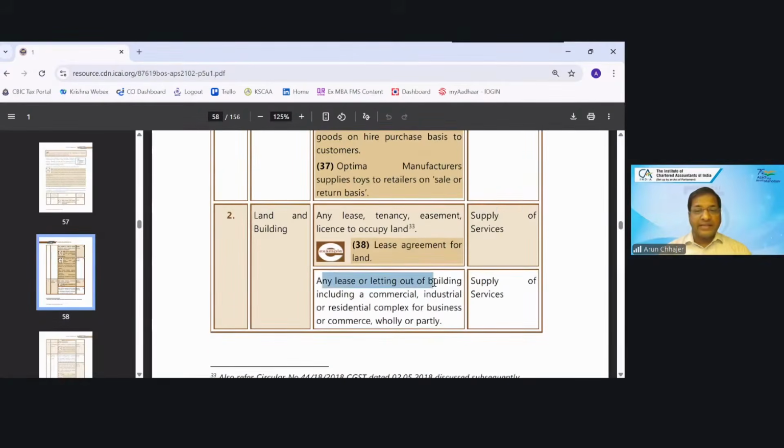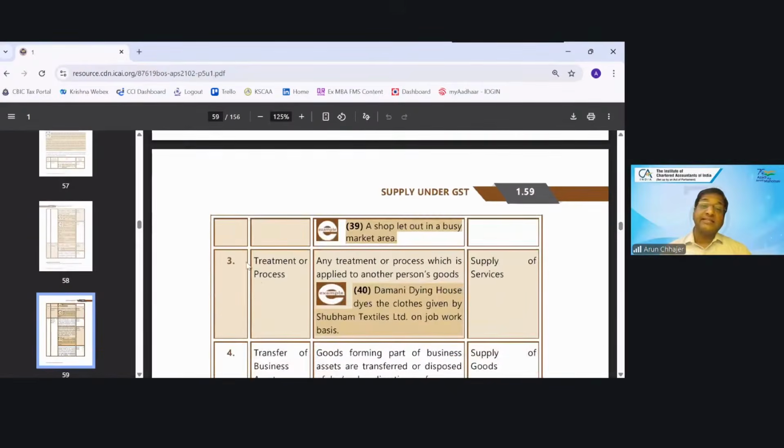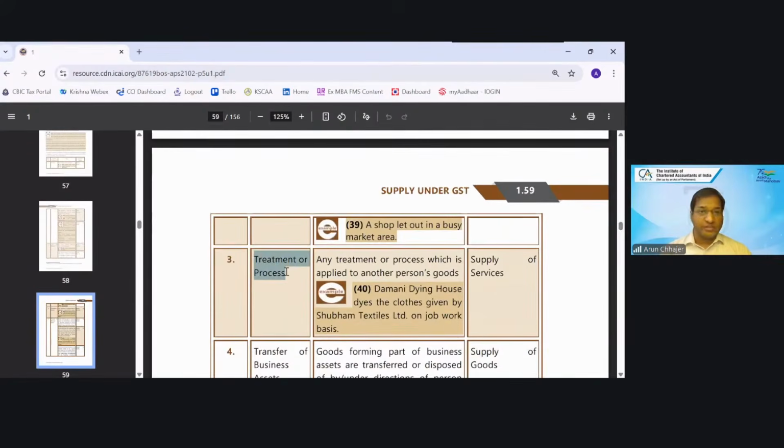Then any lease or letting out of the building, including commercial, industrial, residential, for business or commerce, wholly or partly, that is also supply of service. Para 3 says that any treatment or process which is applied on another person's goods, very important, another person's goods, that is supply of service.